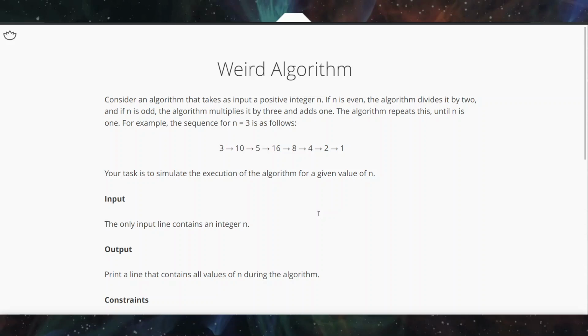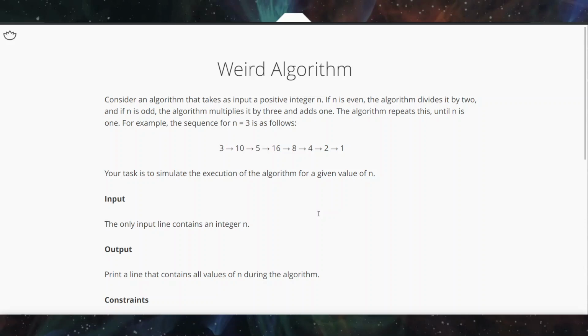I hope you all read the problem statement. Let's once again focus on it. Consider an algorithm that takes as input a positive integer n. If n is even, the algorithm divides it by 2, and if n is odd, then the algorithm multiplies it by 3 and adds 1. The algorithm repeats until n becomes 1, and as soon as n becomes 1, the algorithm ends there.